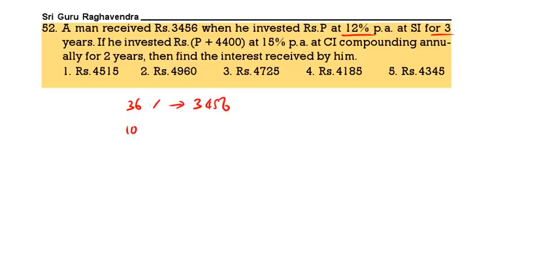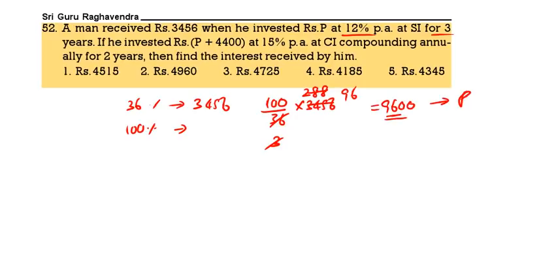Now 100% equals how much? 100 by 36 into 3456, so 9,600. This is nothing but the P value. Now P plus 4,400, so 9,600 plus 4,400, that is 14,000 at 15% compound interest for 2 years.